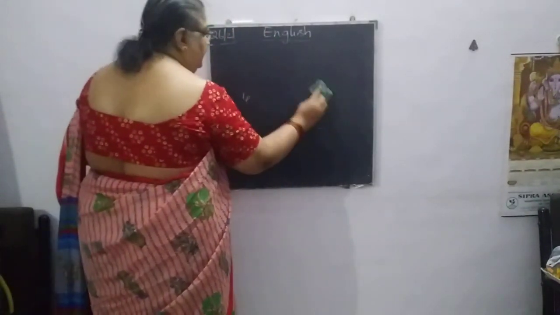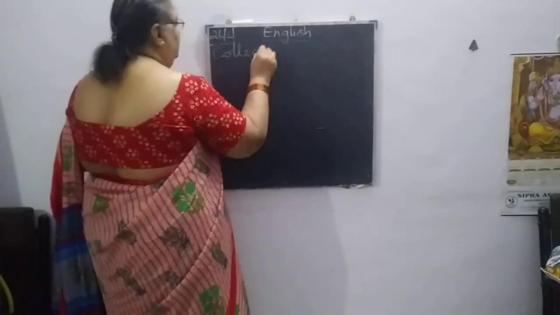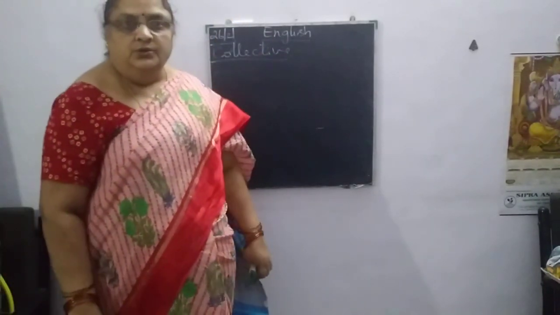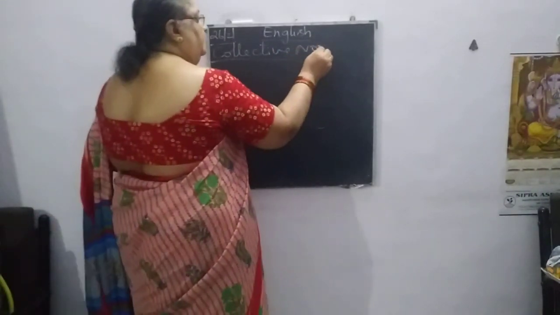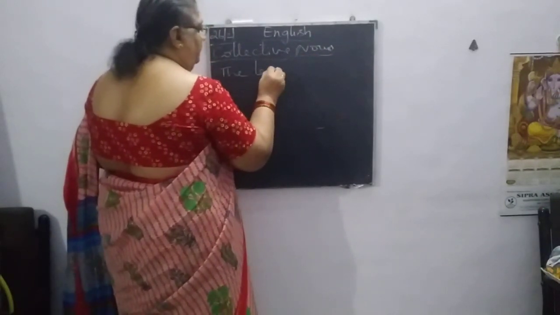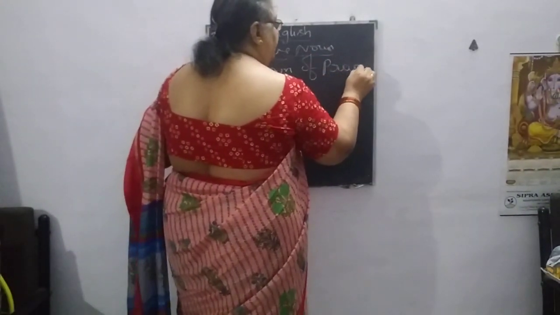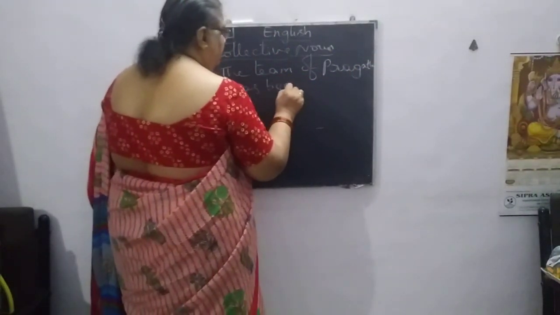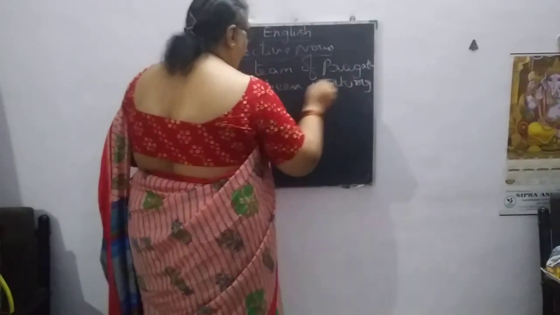If you take collective nouns, what are collective nouns? The number of noun subjects which belong to one particular group is called the collective noun. If we take the team of Pragati has been working online.